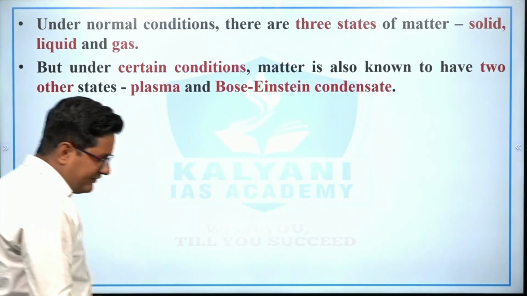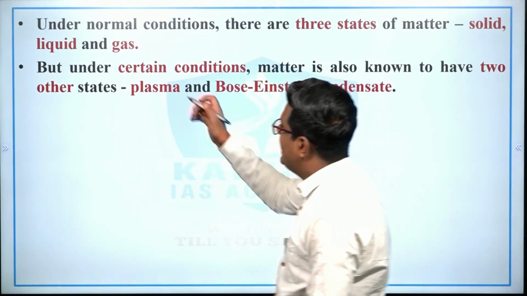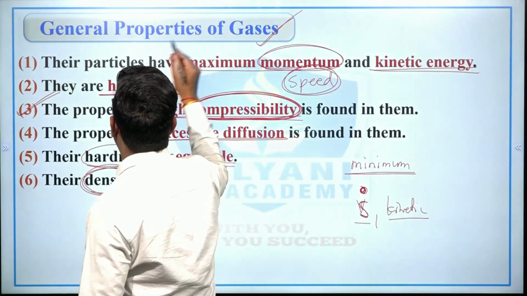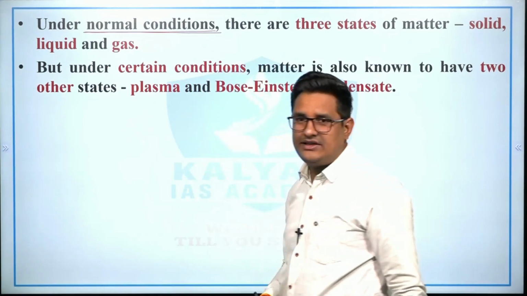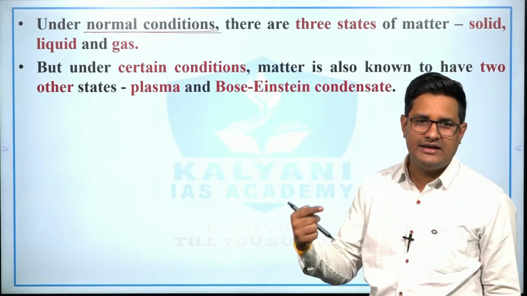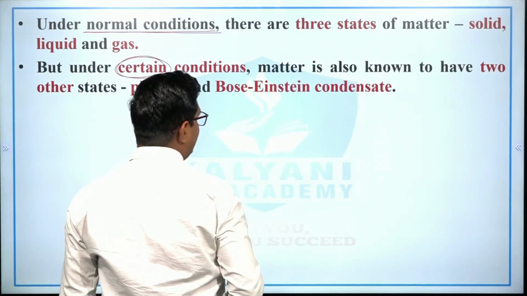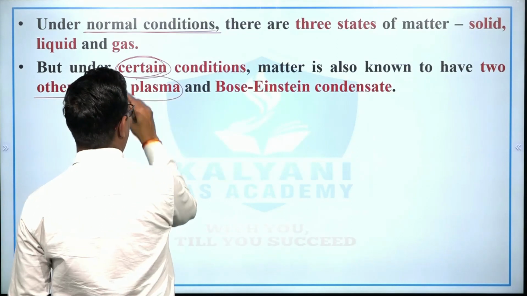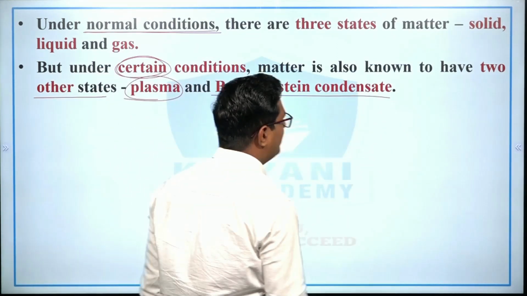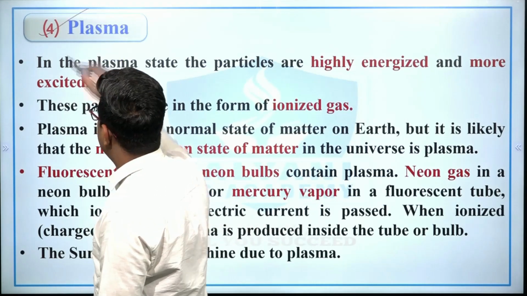So in this way we have studied the solid state, liquid state and gaseous state, and these states are under normal conditions. So under normal conditions there are three states: solid, liquid and gaseous. But under certain conditions matter is also known to have two other states. The first is plasma state and second is Bose-Einstein condensate, right? Now fourth is plasma state.